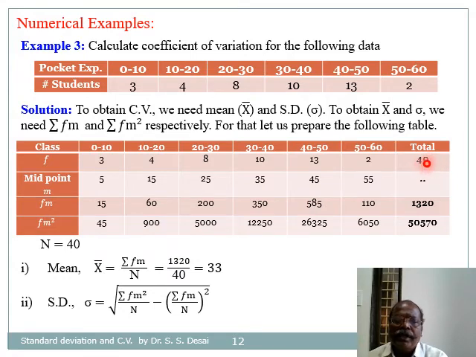Total number of observations n is equal to 40. Summation of f into m equal to 1320, and summation of f into m square is 50,570, and therefore mean is equal to summation of f into m divided by n, that is equal to 1320 divided by 40, that is equal to 33, and standard deviation equal to root of summation of f into m square divided by n minus bracket summation of f into m divided by n bracket square.